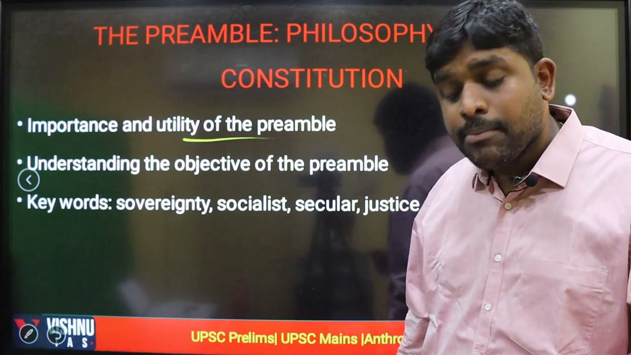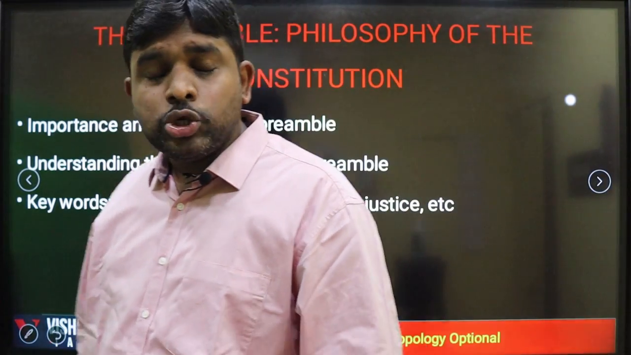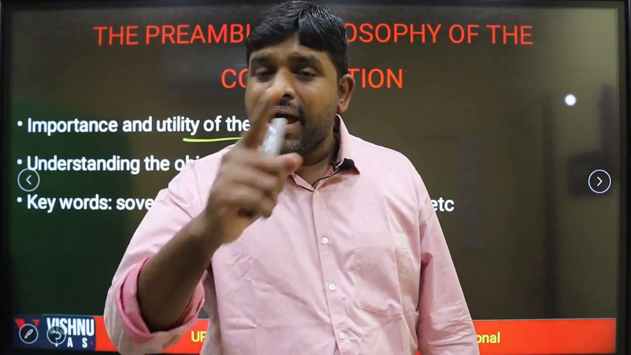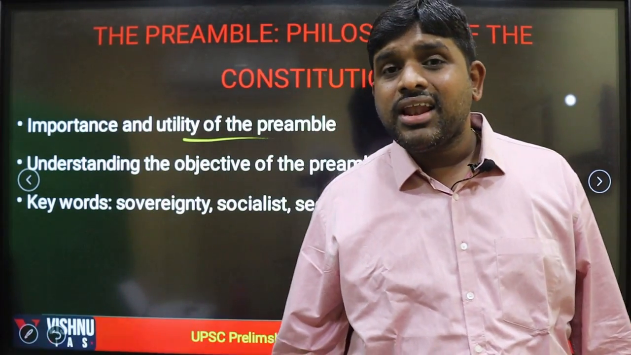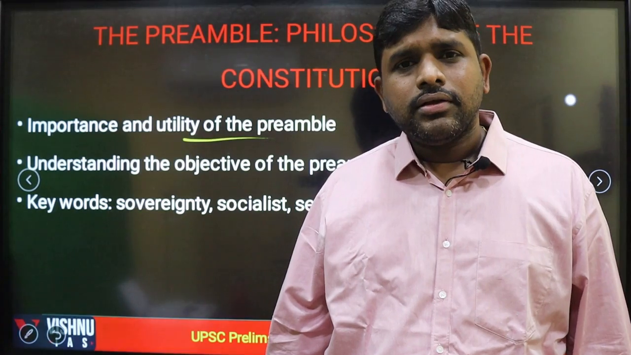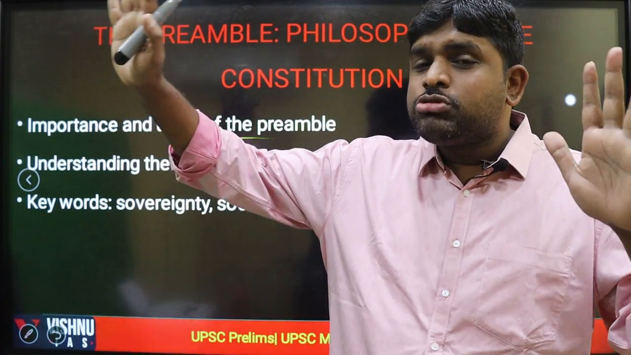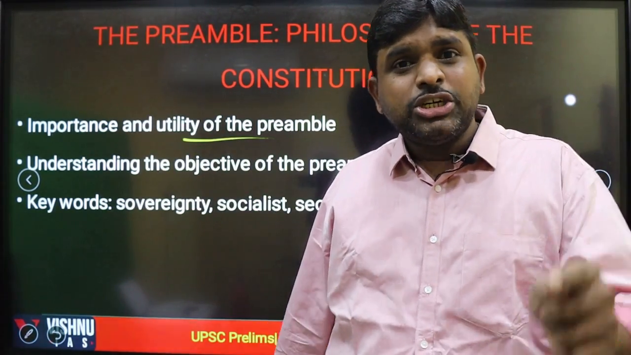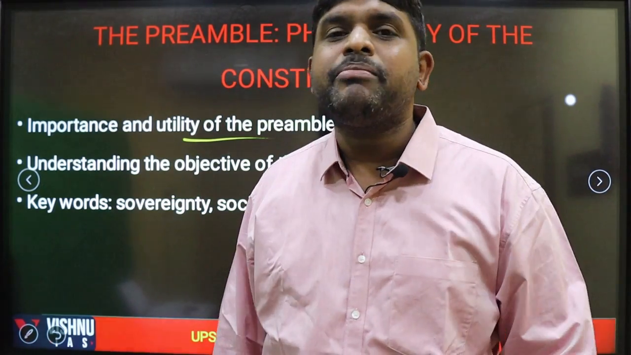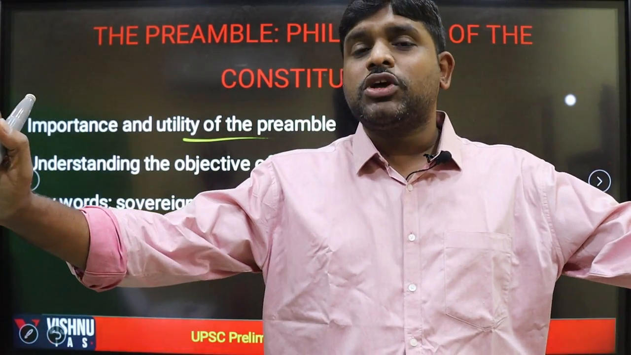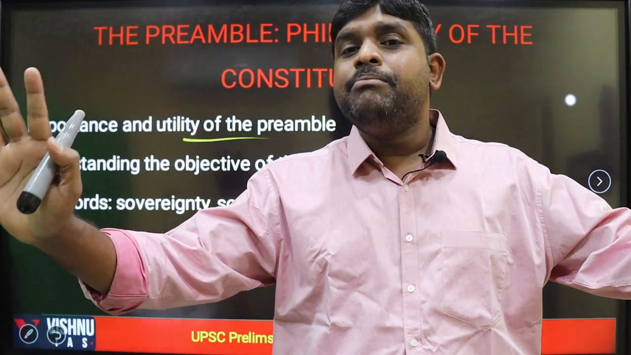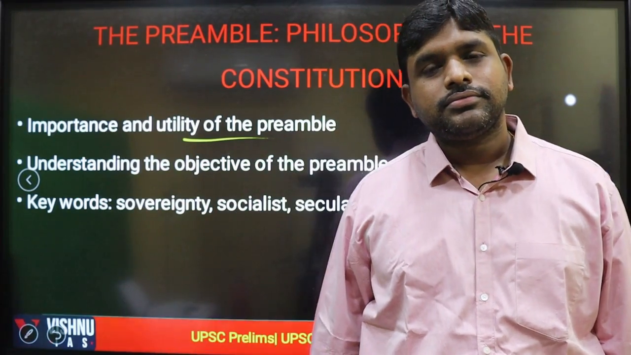Understanding the objectives of the preamble: yes, there was an objective resolution in 1947 by Jawaharlal Nehru, which means what should be the objectives of the Constitution. That objective resolution itself evolved in the form of a preamble, meaning the basic targets of the Constitution. What should be embedded in the Constitution?